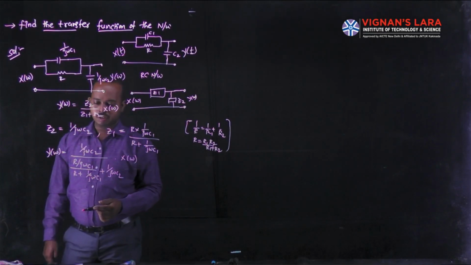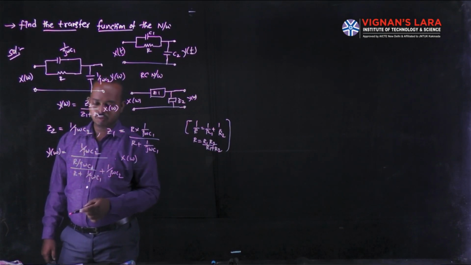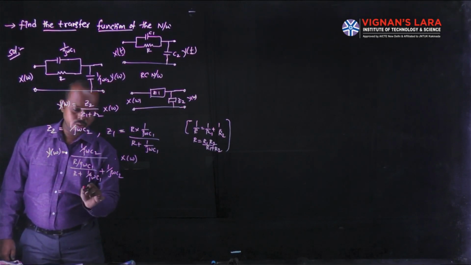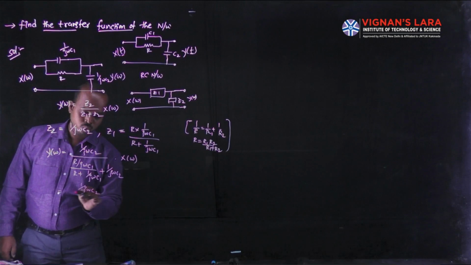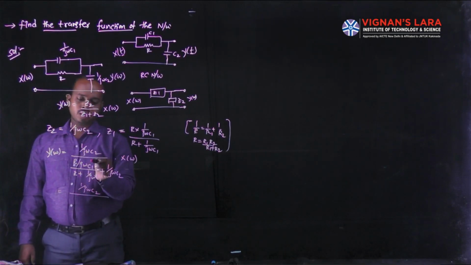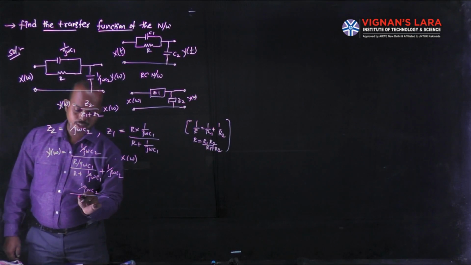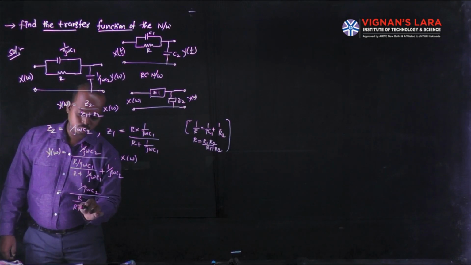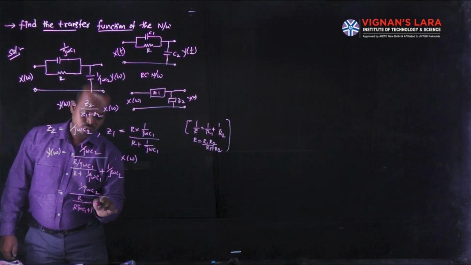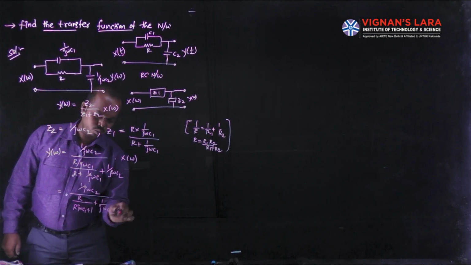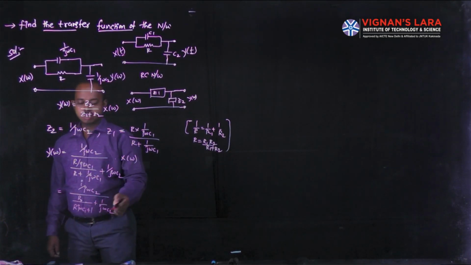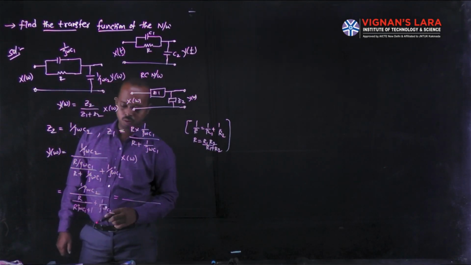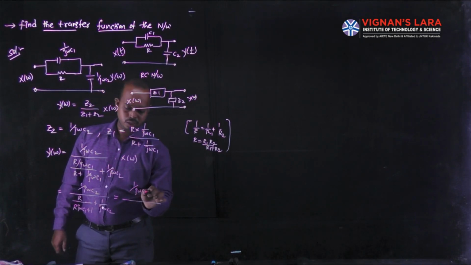Here I take the LCM jωC1 in this term. Then simplify the entire term: 1 by jωC2 divided by, in the denominator, jωC1 and jωC1 both cancel, and the remaining is R divided by R jωC1 plus 1, plus 1 by jωC2. Then take the LCM of this denominator, and cancel any terms that cancel, whole divided by 1 by jωC2.